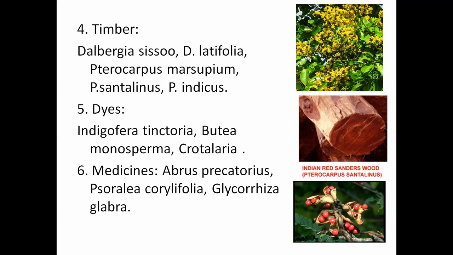And Psoralea corylifolia, popularly known as Bavanchalu, the seeds of this plant are used in the treatment of leukoderma and leprosy. These are skin diseases. So the seed paste is applied on the leukoderma and leprosy skin disease areas here.